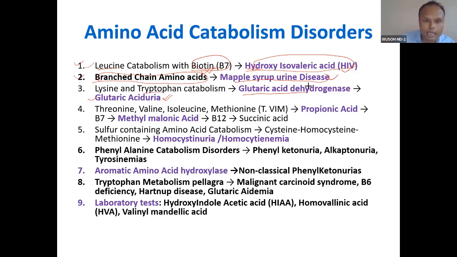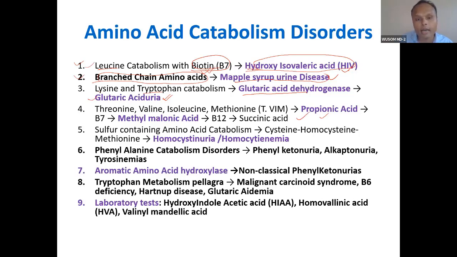Now you can see this, you already know this is the propionic acid pathway. These are the amino acids. In addition to amino acids, odd chain fatty acids and phytanic acid also give propionic acid. The source of propionic acid is amino acids plus fatty acids: a few odd chain fatty acids, phytanic acids, and then cholesterol during bile synthesis also is a source of propionic acid. How this propionic acid converts, you know very well.